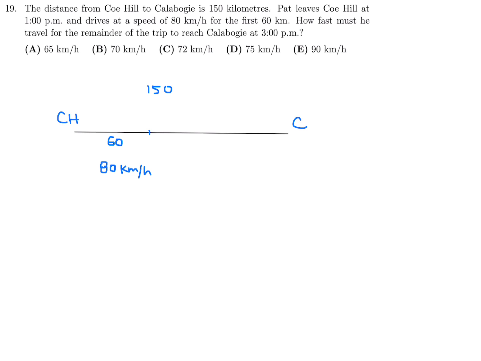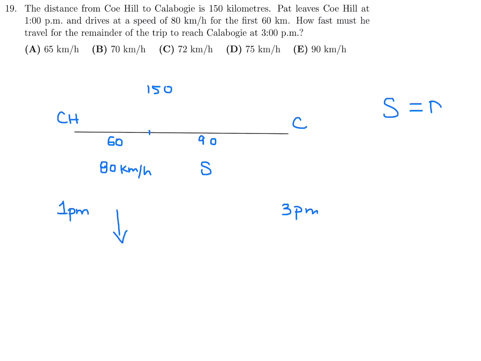So the next distance is 150 minus 60, which is 90. That is the speed we have to figure out, so I'll just call it S for speed. We start at 1 p.m., and the goal is to reach by 3 p.m., so the total time has to equal 2 hours.